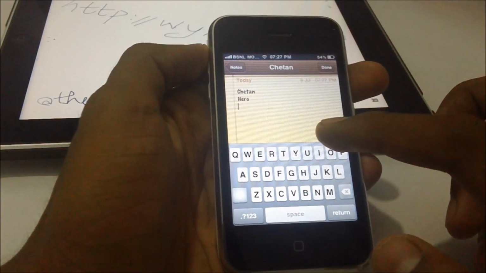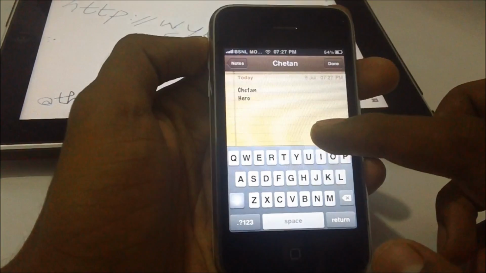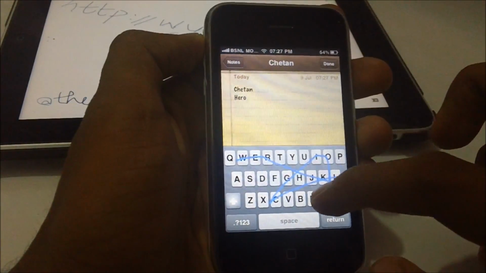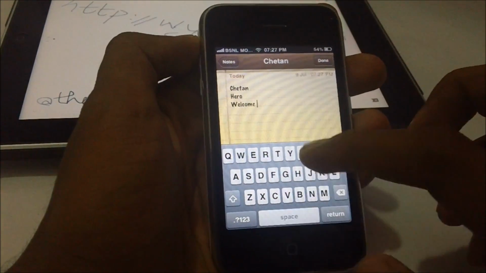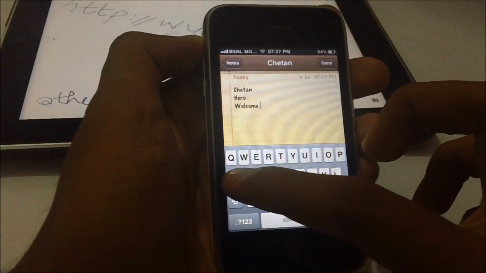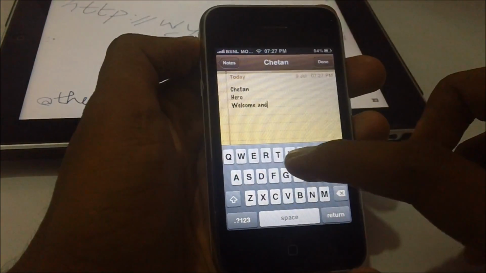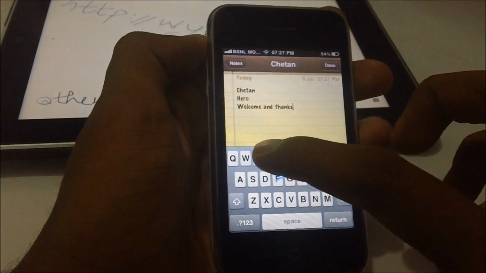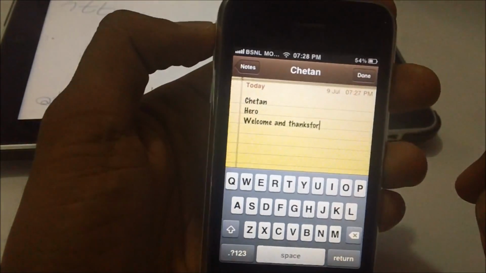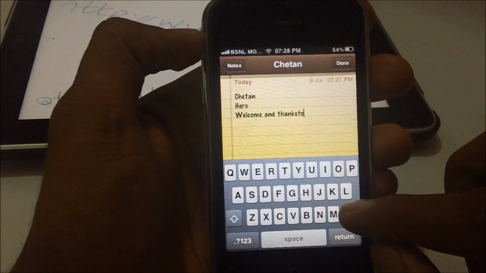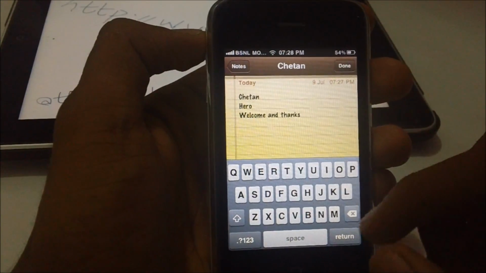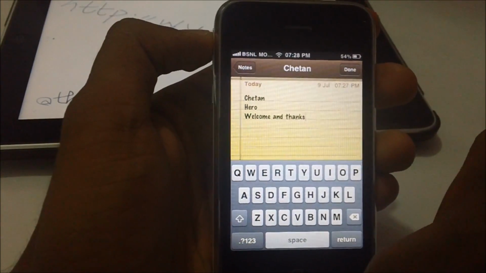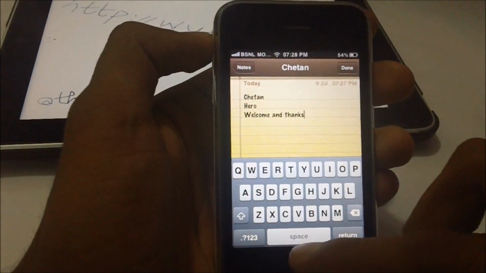The response is not as good as that for the Android because it's still unofficial. There would be errors. This is one of the problems where you need to manually press the spacebar. In the Android, you can just go on with the next word so that the spacebar automatically comes in.